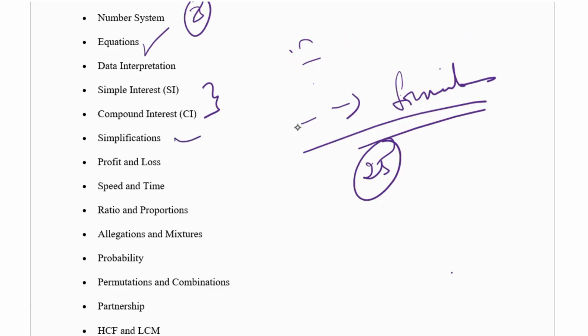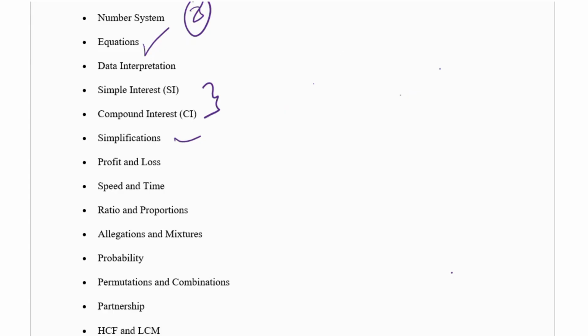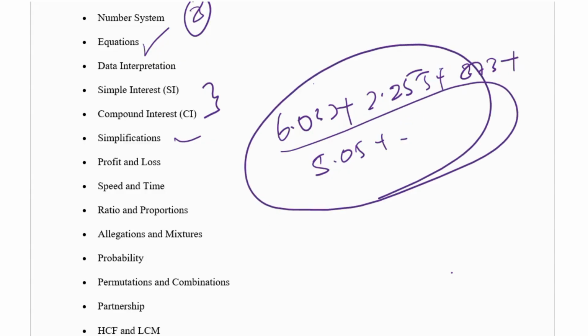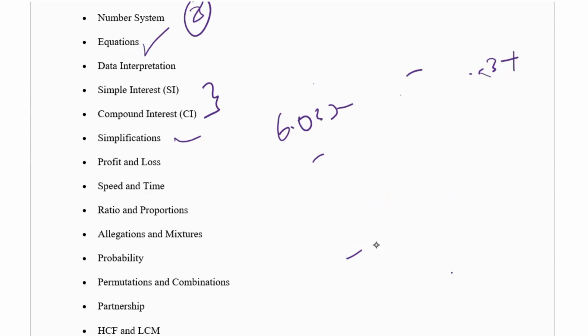Okay, the next one is simplifications. Simplifications means they'll give numbers like 6.033 plus 2.255 plus 3.73 plus 5.05 plus, and so on. Like this they'll give, and you have to simplify the question. I mean, you have to add this total and find the result. So like that the simplifications will be present. Okay, and the next one is profit and loss.